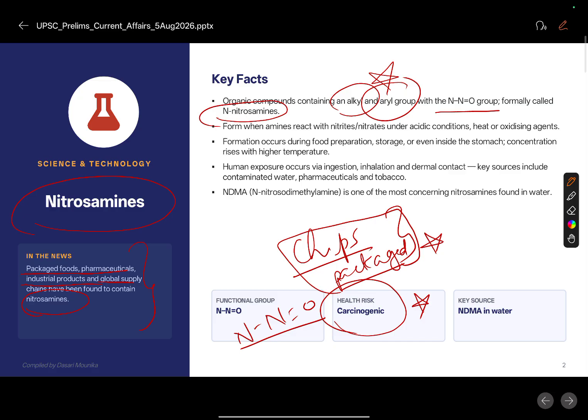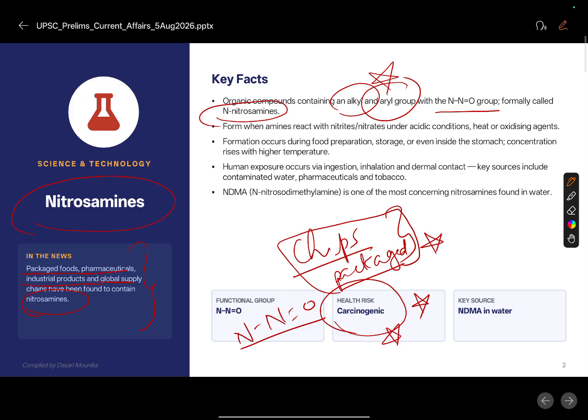Okay, so likewise, imagine such kind of cancer causative agents, carcinogenic agents, are found to be present in the food you are eating. Imagine the food you are eating is directly taking you near to cancer. How pathetic is the situation?